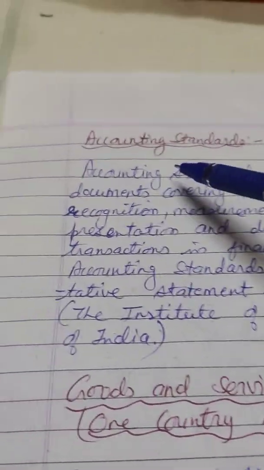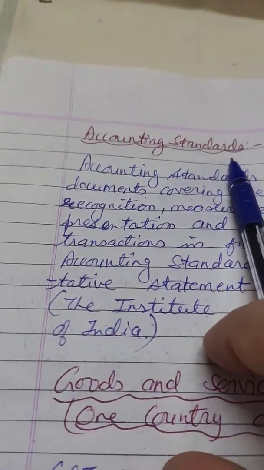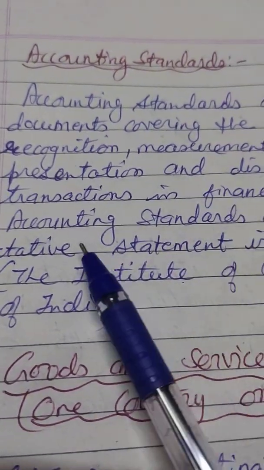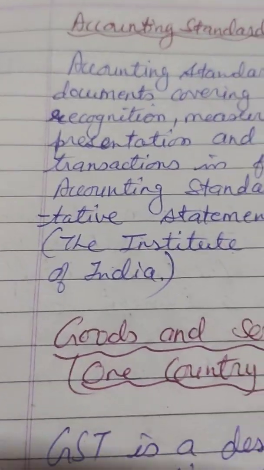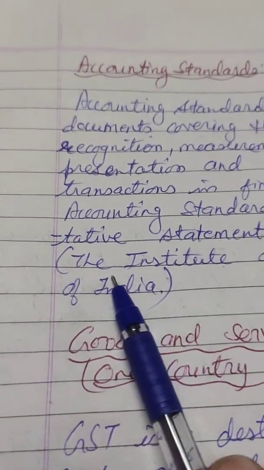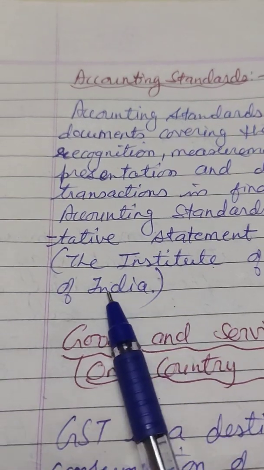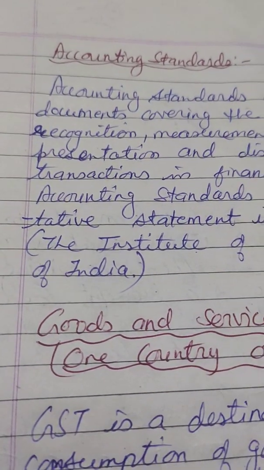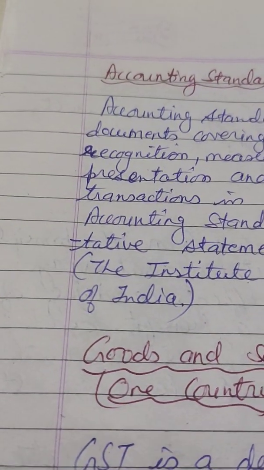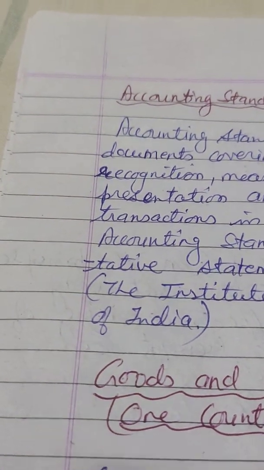Now comes the next topic, accounting standards. There are some accounting standards which are given by ICAI. It's the Institute of Chartered Accountants of India. By ICAI, some accounting standards are written.